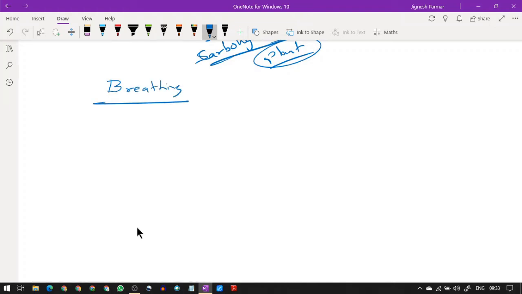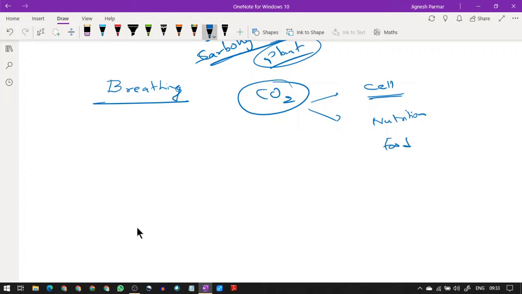But how is this carbon dioxide produced in our body? The carbon dioxide is produced in our body with the help of a reaction taking place in the cell. What exactly happened in the previous session? We have seen nutrition. In nutrition, food is converted into a simple absorbable form. Now this simple absorbable form is transferred to the cell through blood.